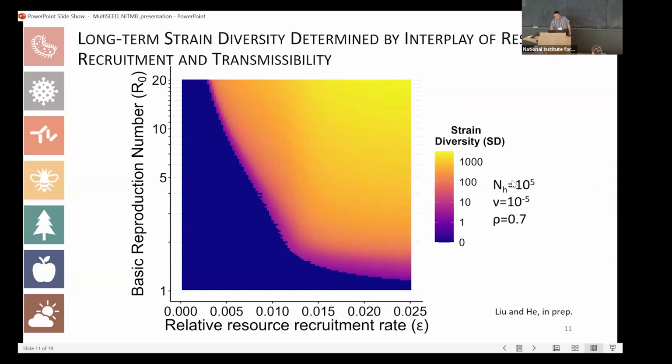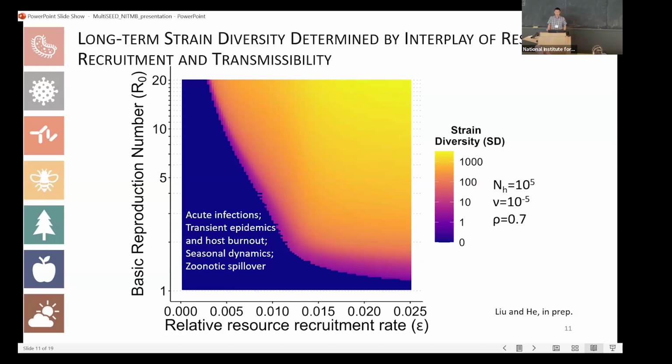First, I fix these 3 parameters and look at the interplay of resource recruitment rate and transmissibility, represented by the basic reproduction number. It is a very interesting nonlinear pattern, and we see different changes of colors here. In the bottom left part, we see the dark blue color, which means strain diversity is 0. We cannot see the accumulation of strains over the long term.